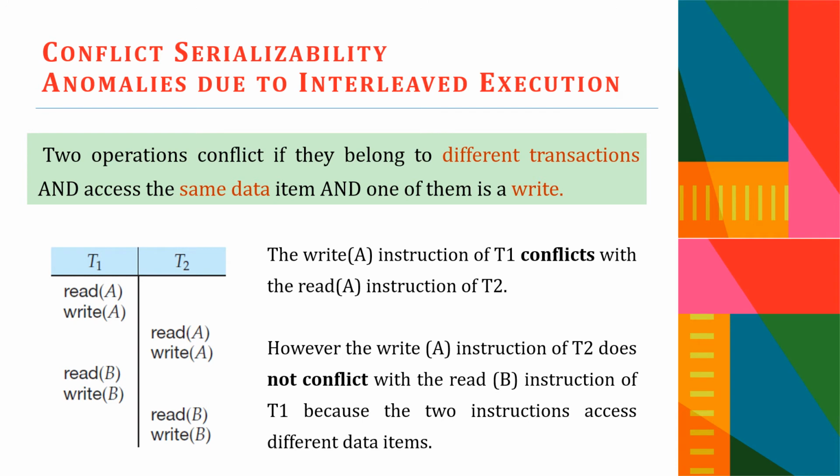However, the write of A instruction of T2 does not conflict with the read B instruction of T1, because the two instructions access different data items. Though they belong to two different transactions and one of them is a write, the third condition is not satisfied here. That is, they are not accessing the same data; they are accessing different data items A and B. So they do not conflict. Two operations are said to conflict only if they satisfy all the three conditions.